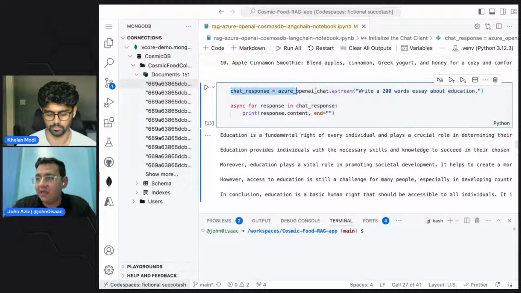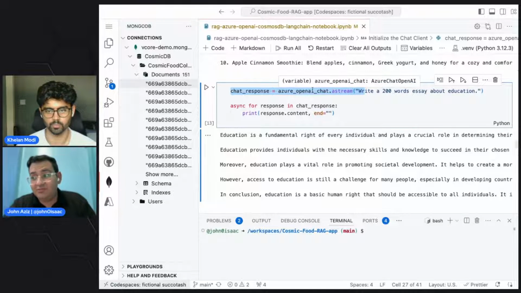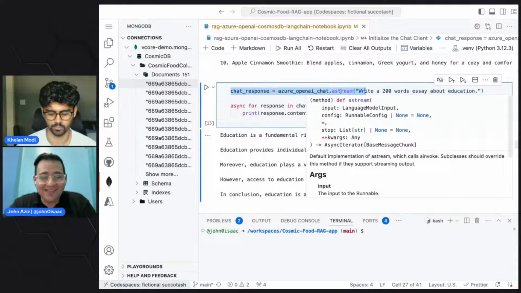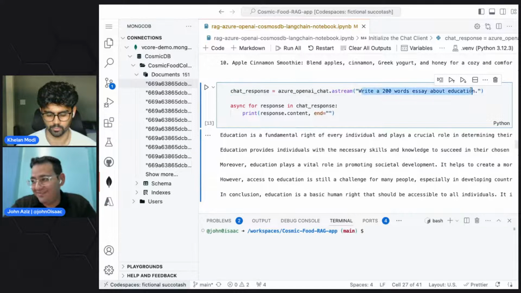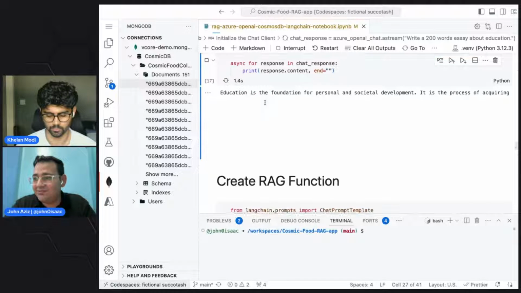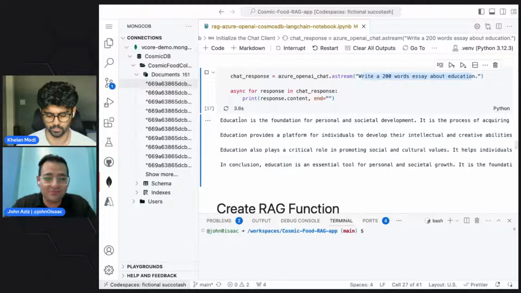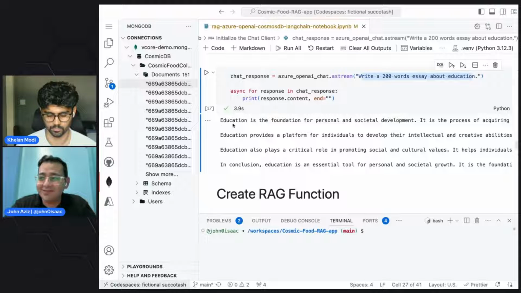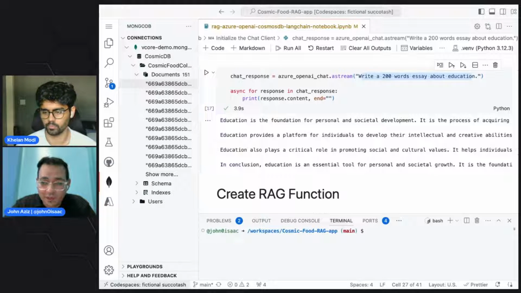As you see here, it's very simple to use, very straightforward. Just use a stream and give it a message, and it's going to stream the responses. As you see, it's printing the response as it's getting generated from Azure OpenAI.